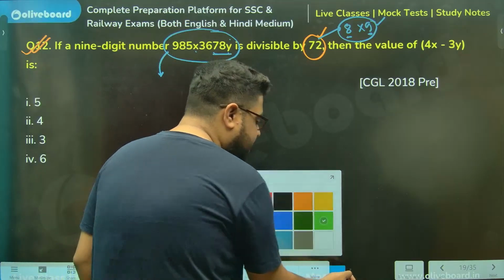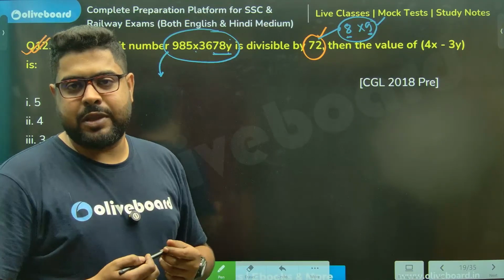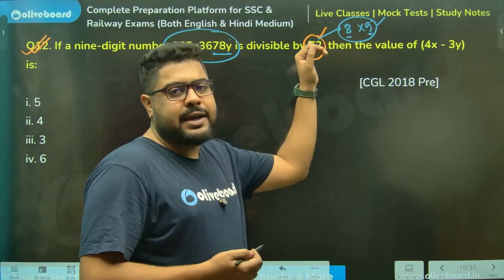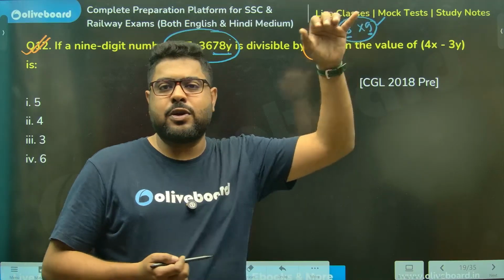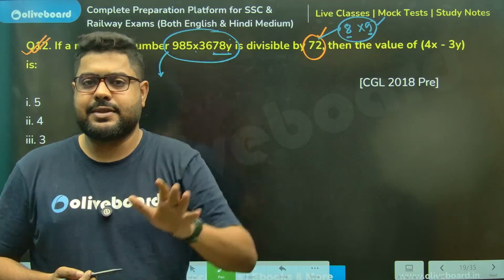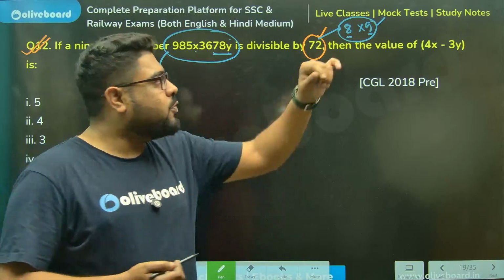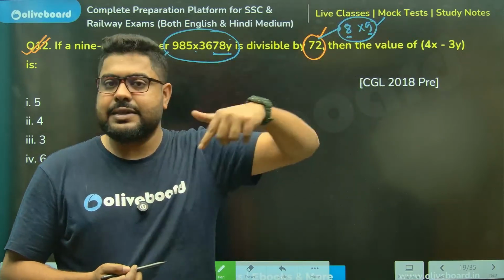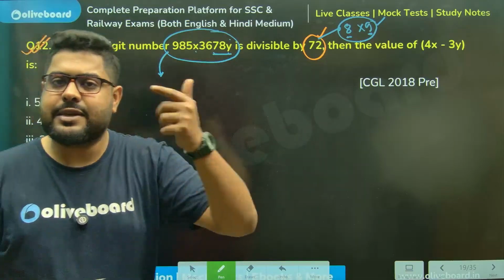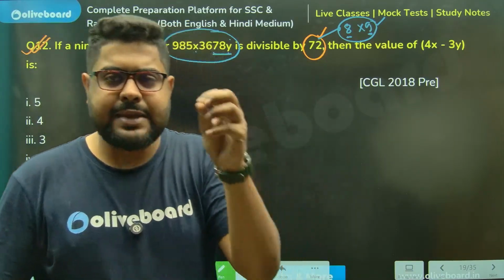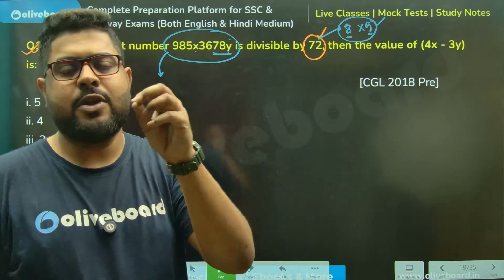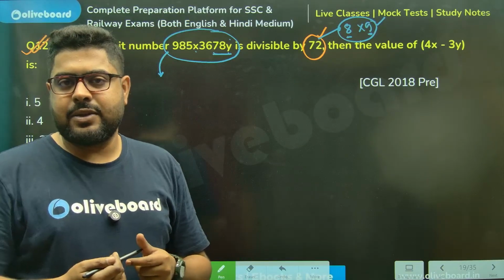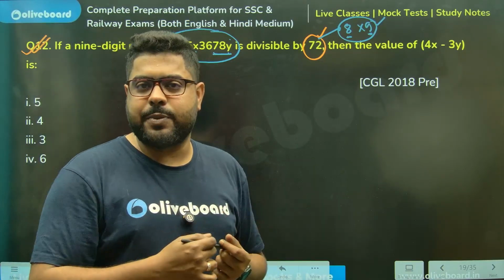Please understand these logics. This is how approaches are built. You see in books, it is given that according to the rule of divisibility of 8, this is this. But it is not written why they are going for 8 first, not 9. This is how the approaches are built. Everything has some kind of concept or reasoning behind it. You have to understand that. Once you get that, nobody can stop you.